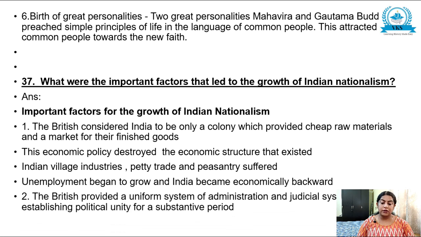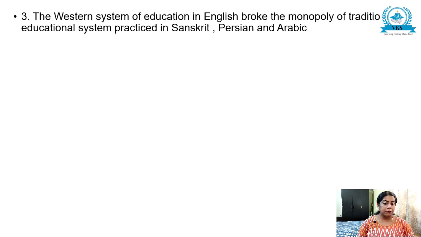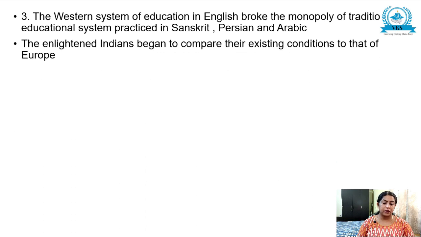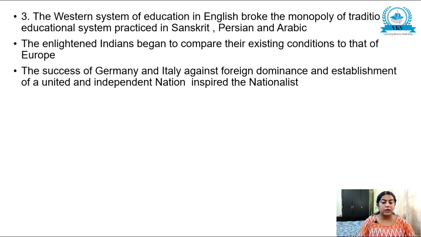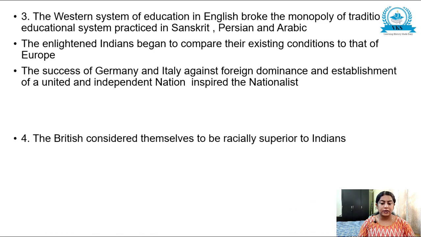The British provided a uniform system of administration and judicial system by establishing political unity for a substantive period. Third point, the Western system of education in English broke the monopoly of traditional education system practiced in Sanskrit, Persian and Arabic. The enlightened Indians began to compare their existing conditions to that of Europe, and the success of Germany and Italy against foreign dominance and establishment of a united independent nation inspired the nationalists.